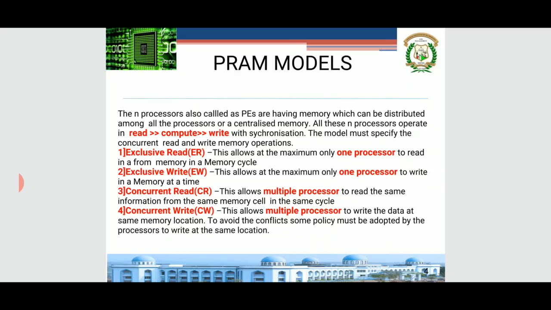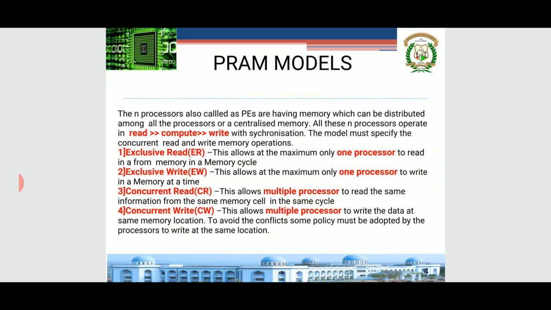This is theoretically true, but whether it is practically true, one has to explore, because writing at the same time at the same point of memory is not possible. For that, one must adopt some processing algorithms or logic, so that all processors can utilize memory to write at a given time.